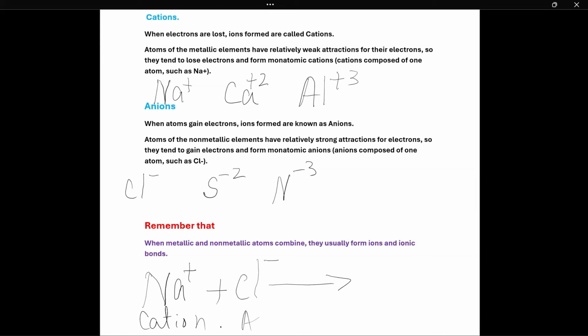This is the anion. When they both met, they made a bond. They are friends now, and they form a bond named NaCl. This type of bond is called an ionic bond. So an ionic bond is formed by cations and anions. We will talk in detail when we get to bonding down the road.